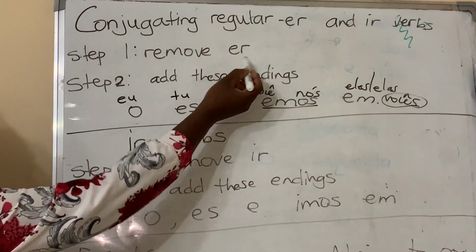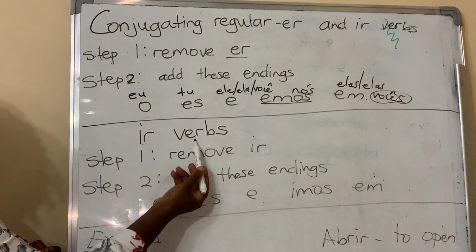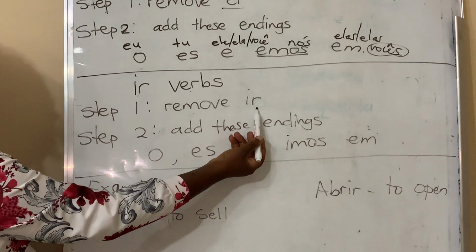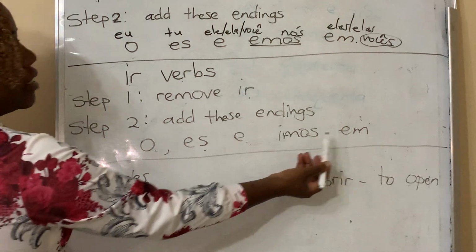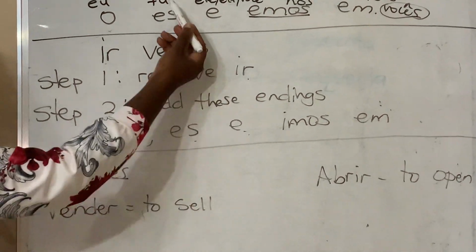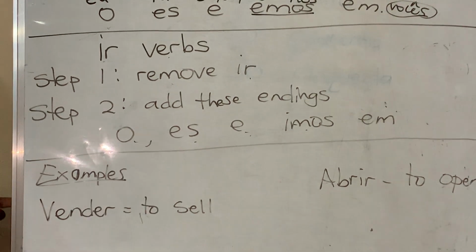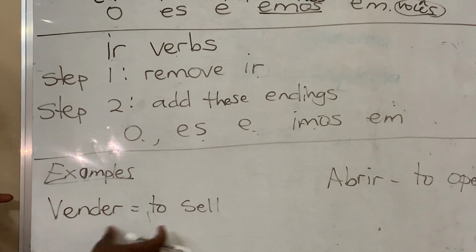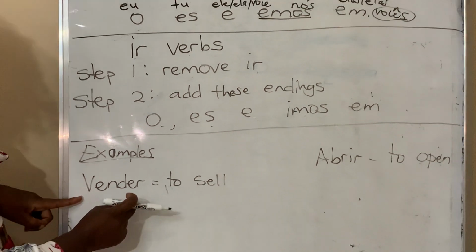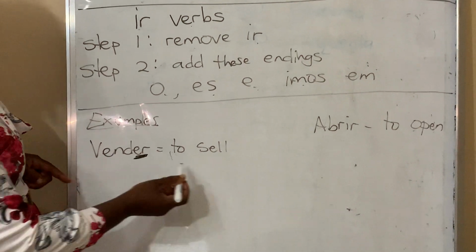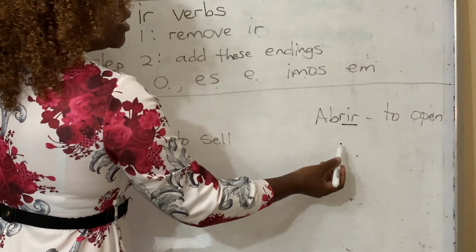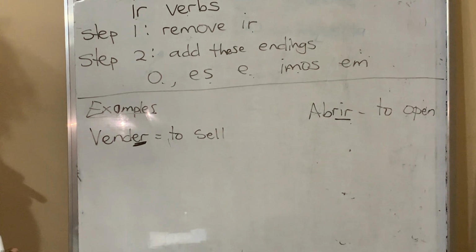That's for ER verbs. Now for IR verbs, you're going to remove IR and you're going to add these endings. Just like on top, each ending corresponds to a pronoun. So here I'm going to do a demonstration of two examples. Vender representing ER verbs and abrir representing IR verbs.